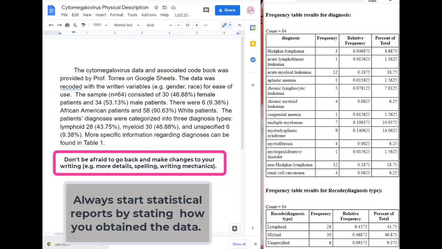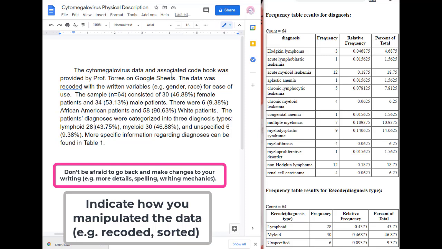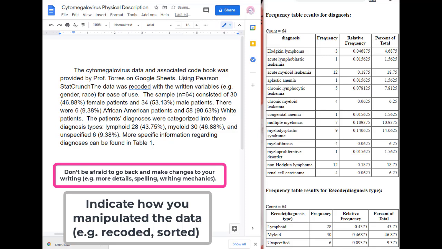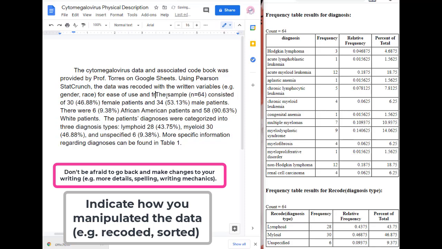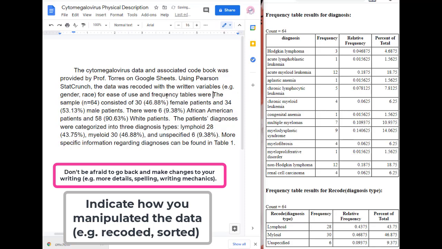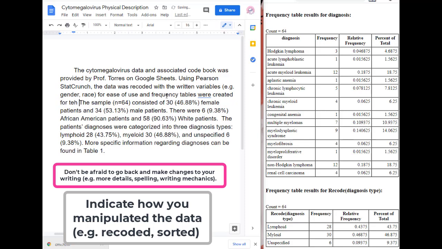So really, really simple. First sentence, where did you get the data? Second sentence, what did you do to it when you got it? All we did to it at this point was recode the information. But one thing I can add, the data was recoded using Pearson's StatCrunch. Actually, you know what? Let's put in that we used frequency tables, and frequency tables were created for the